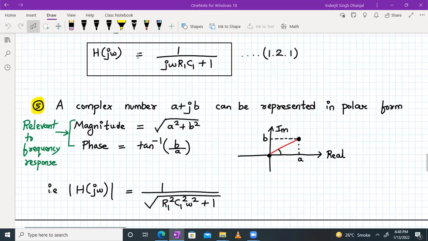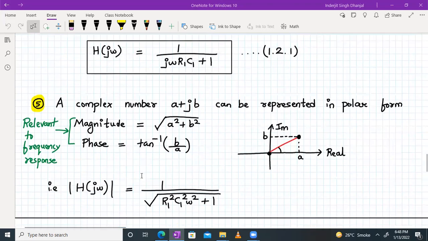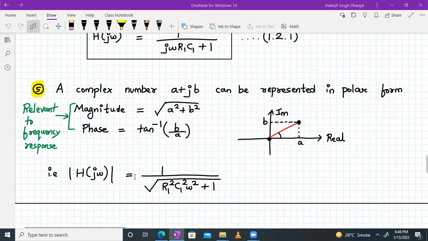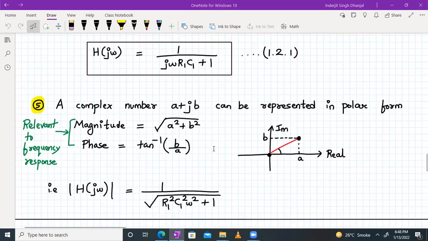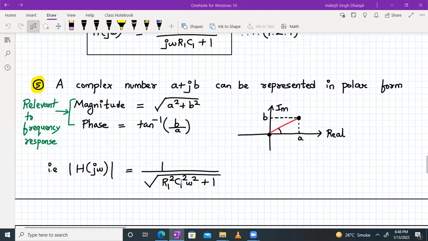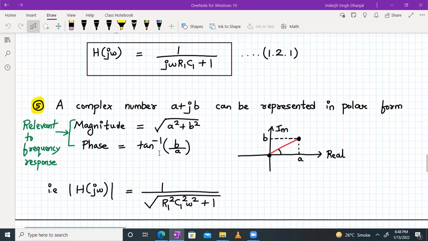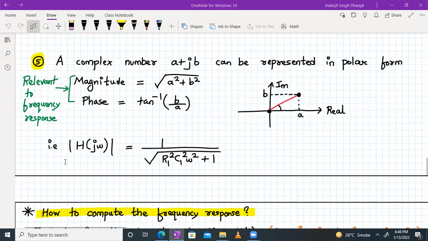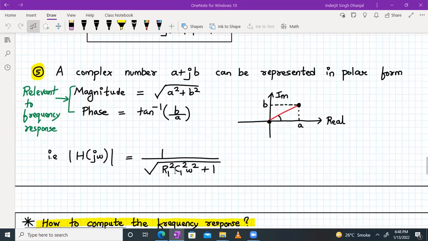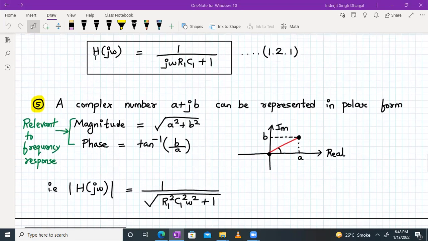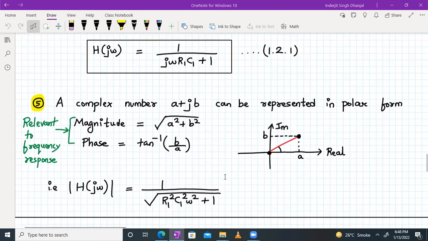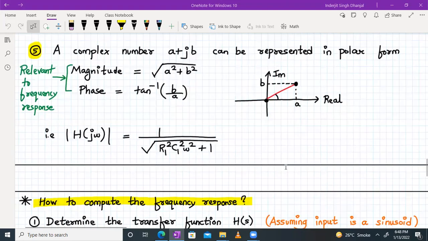Now the earlier equation of H of j omega, if we find the magnitude, how can we write it? So mod of H of j omega will be equal to 1 upon square root of R1 square C1 square omega square plus 1. Because this we can easily write down over here, right? So we have converted your transfer function in the frequency domain into a magnitude of that transfer function, mod of H of j omega, right? Now let's proceed further.